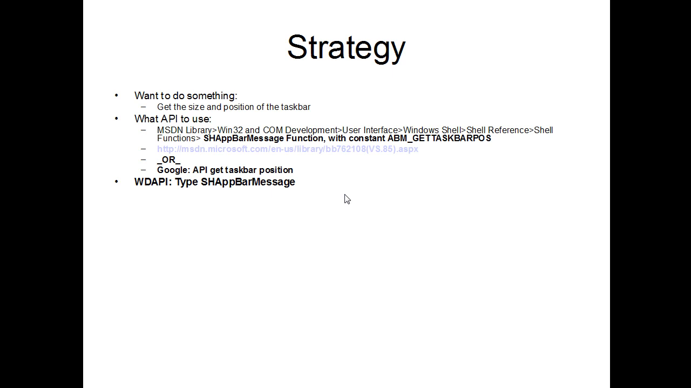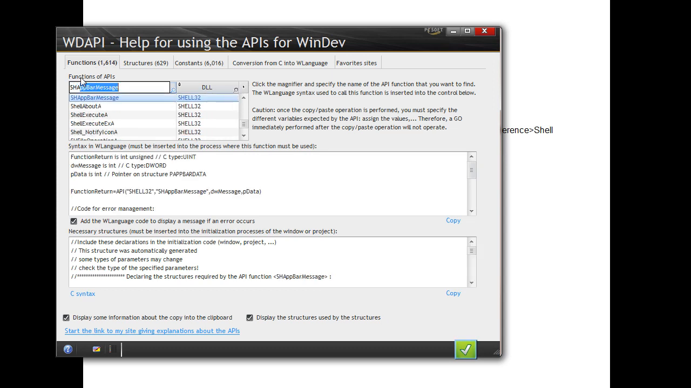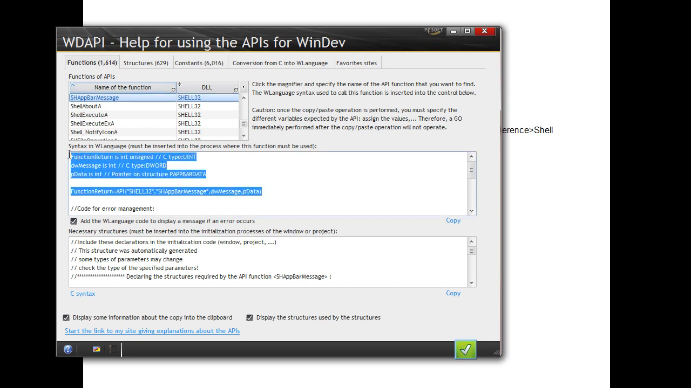let's go in WDAPI and type SHAppBarMessage. Let's see if we have something in the API tool. So, SHAppBarMessage, here it is. So, look at that. We have this, and we have that structure for SHAppBarMessage. Isn't that great? So what do we do?